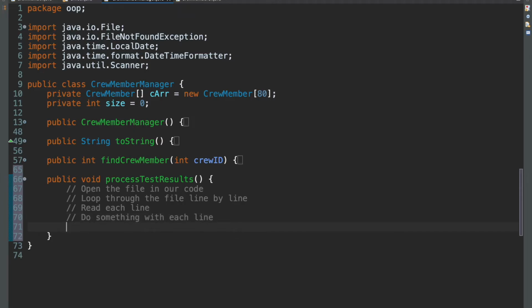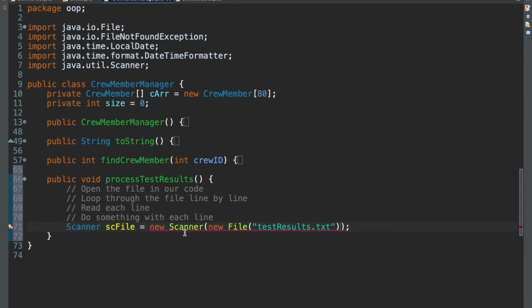So if we remember, when reading from a file, we have to use our scanner. That's how we open our file. SC file is equal to new scanner, new file. And our file is now called testresults.txt.